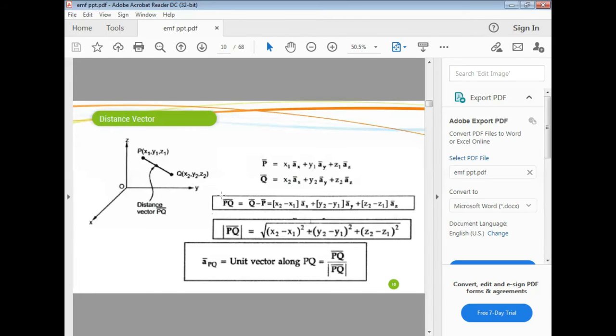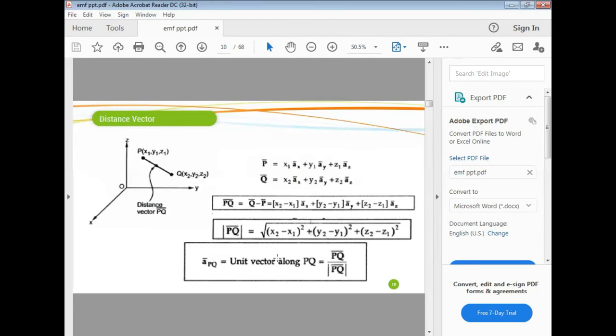Now the distance vector PQ is equal to Q vector minus P vector. So x2 minus x1 of ax vector plus y2 minus y1 of ay vector plus z2 minus z1 of az vector. The modulus of this vector is the root of the square of this magnitude plus the square of this magnitude plus the square of this magnitude. So we can say root of x2 minus x1 the whole square plus y2 minus y1 the whole square plus z2 minus z1 the whole square.